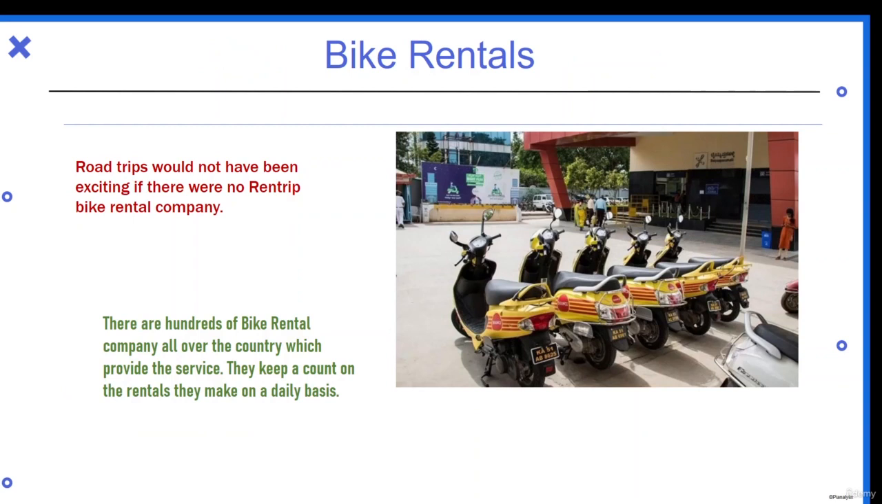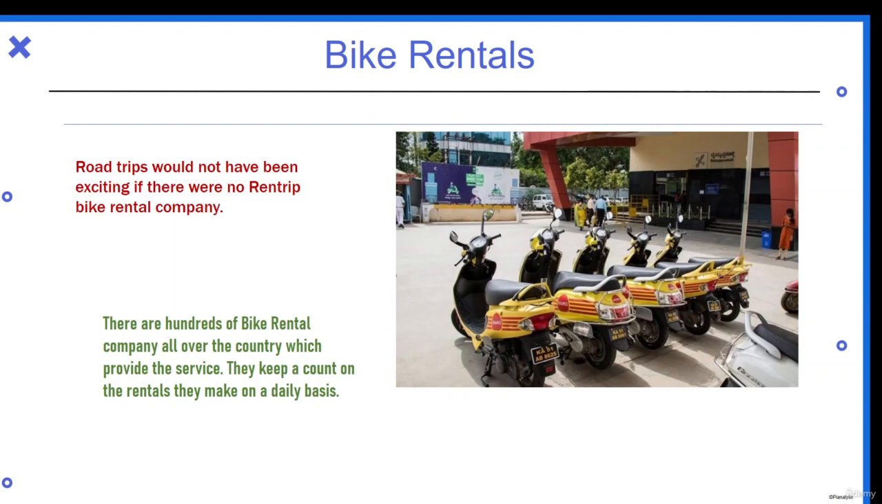First of all, let us understand our main topic, that is bike rentals. Bike rentals are basically service providers which provide you bikes on a daily or hourly basis. Let's suppose you are going on a vacation with your friends, say a Goa trip. You might want to rent a bike, right, to explore the city. That is where bike rentals come in.